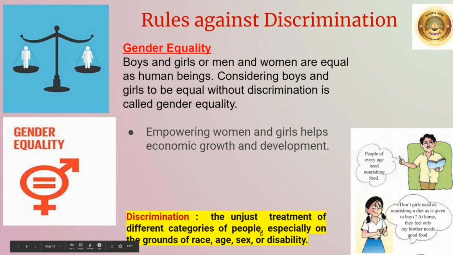Now what is meant by discrimination? The unjust treatment of different categories of people, especially on the basis of race, age, sex, or disability, is what is called as discrimination. That is, treating people differently based on all these aspects. This means that there should not be any gender discrimination. Both boys and girls must be treated equally.